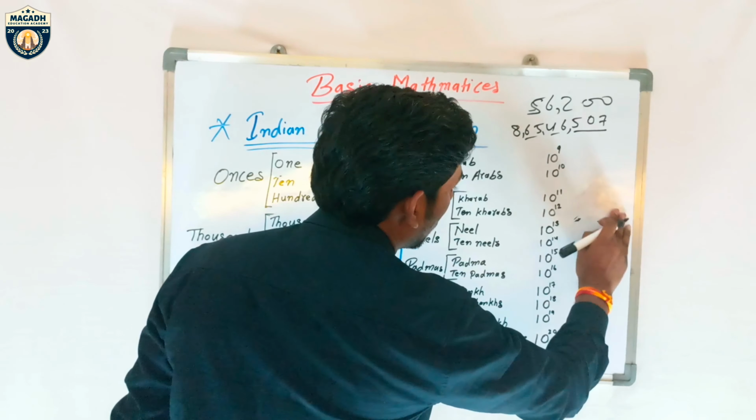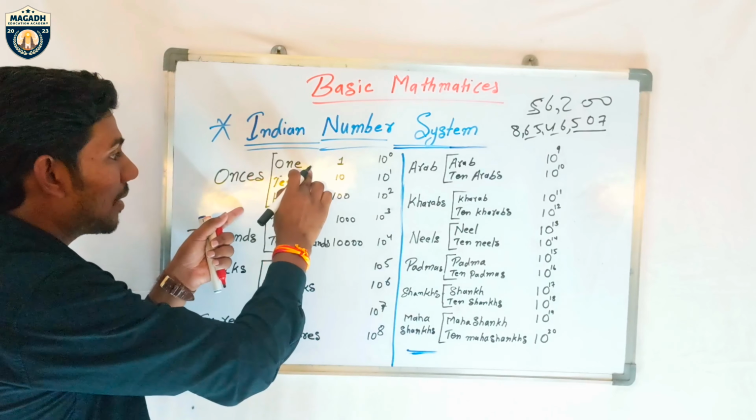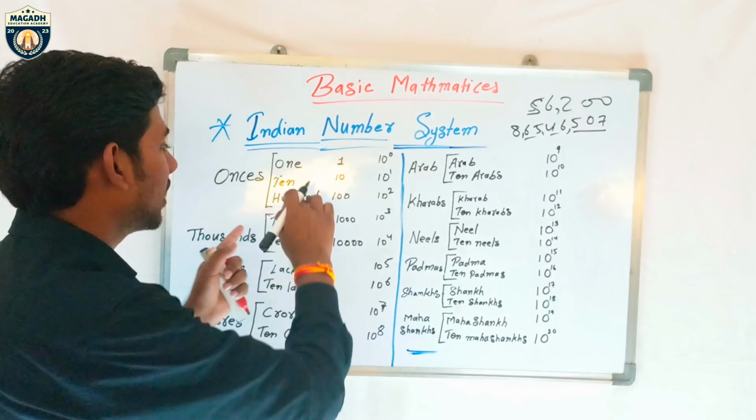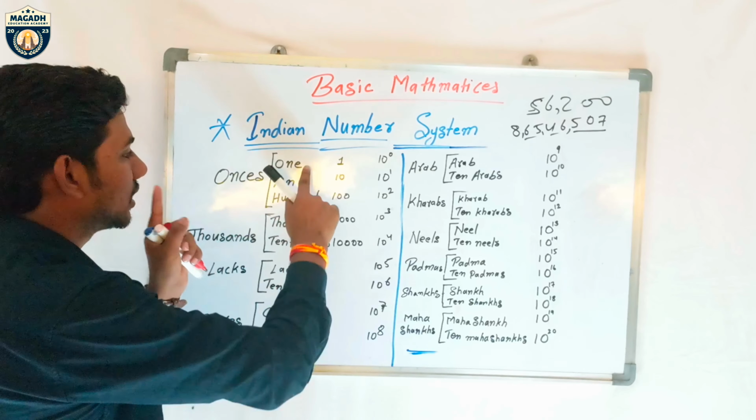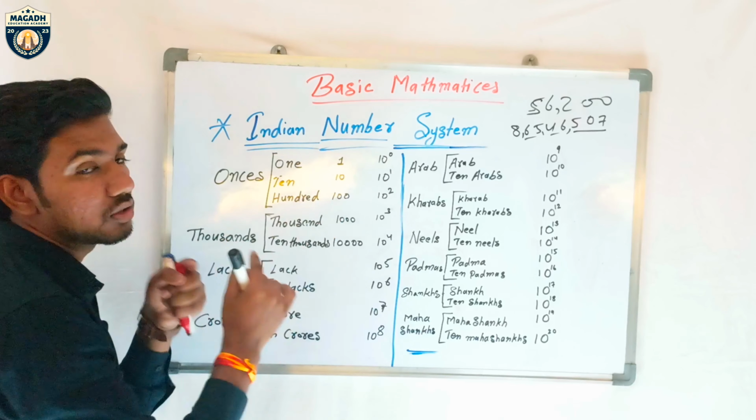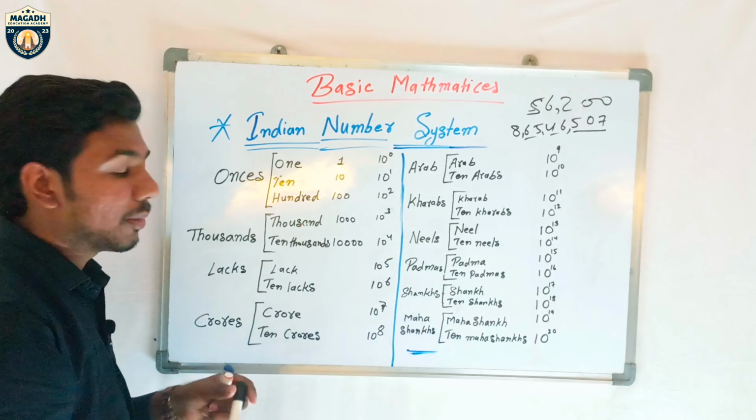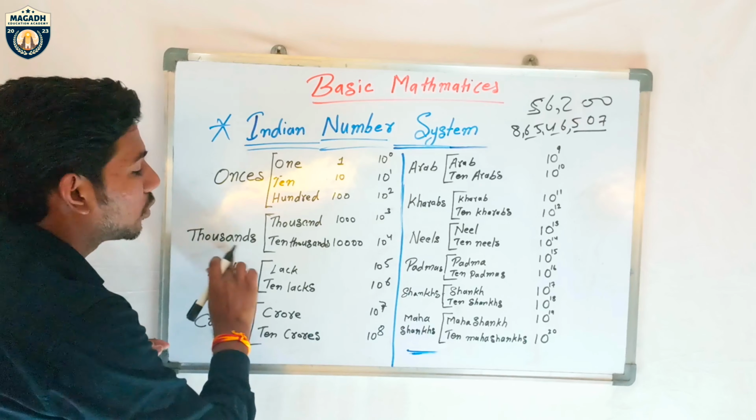Why? Because these have no tens. There is no value of that. Ones is only one, tens is only one, and hundreds is only one. But when you come to the thousands, there are 2 parts.